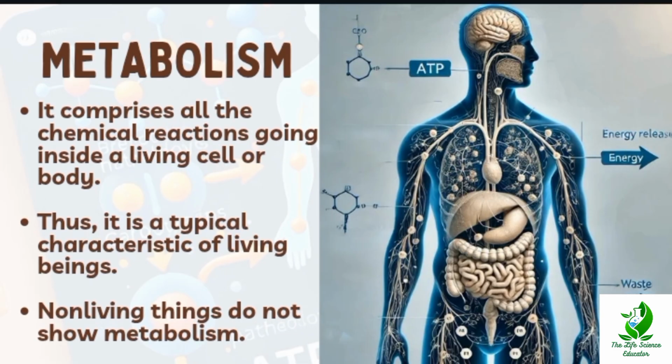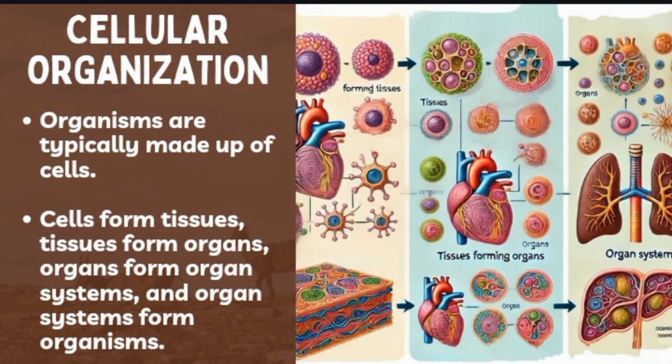So the next one is metabolism. It comprises all the chemical reactions going on inside a living cell or body. Thus, it is a typical characteristic of living beings, and non-living things do not show metabolism. And the next one is cellular organization. Organisms are typically made up of cells. Cells form tissues, tissues form organs, organs form organ systems, and organ systems form organisms.